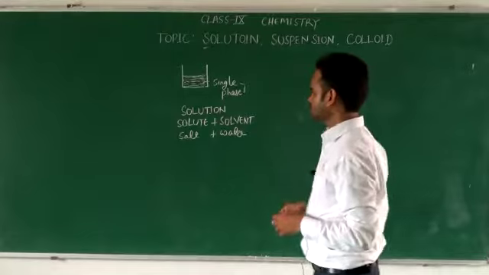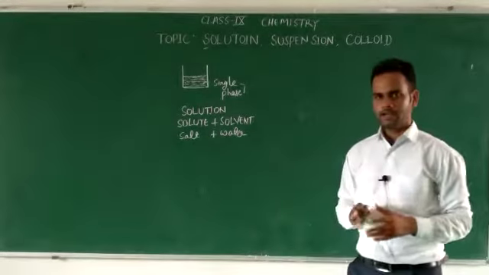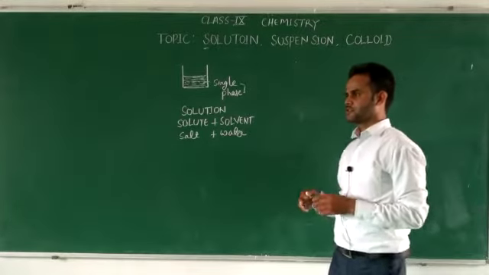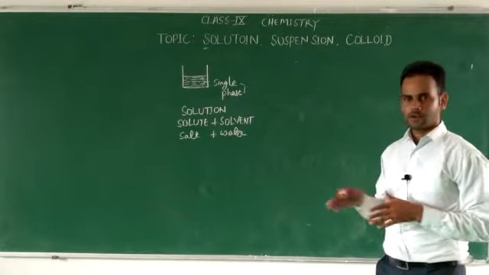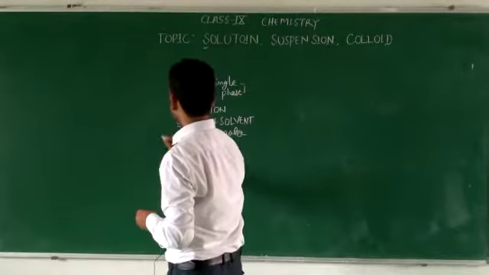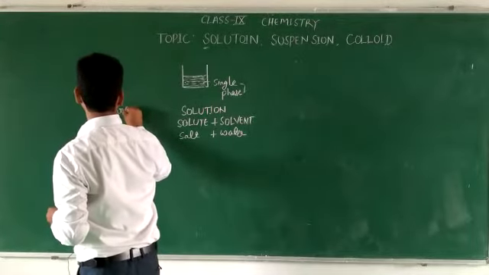You can observe that salt is solid and water is liquid, so it is a solid and liquid solution. But there is also a type of solution in which a solid is dissolved in a solid, for example brass.